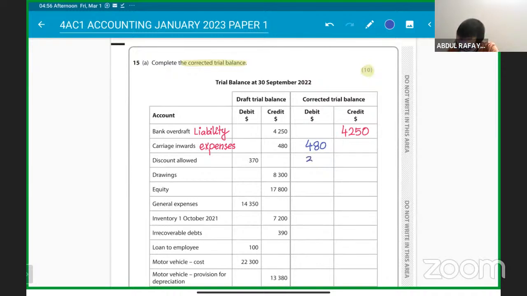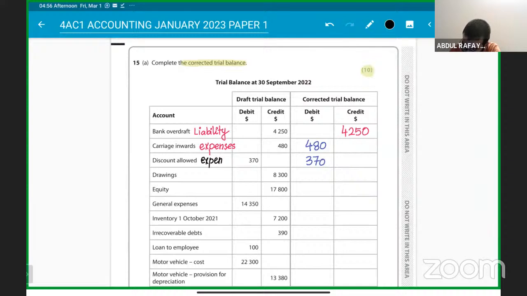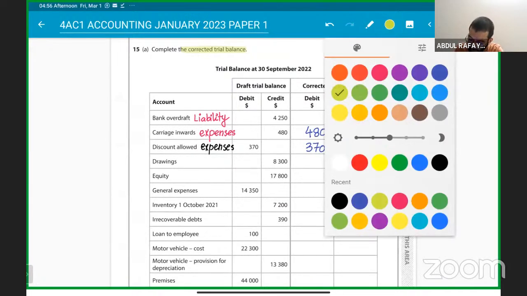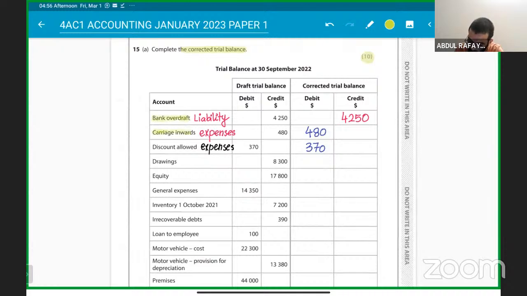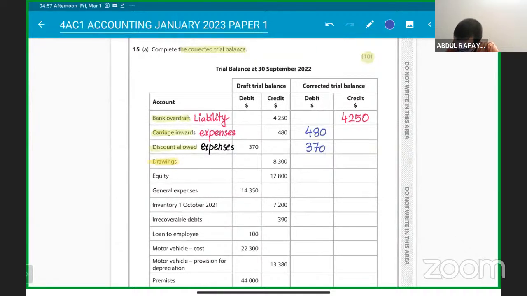Understood? Then discount allowed is an expense given to customers to make early payment. Discount is being allowed by us, sir. So discount allowed is an expense and expenses are always recorded on the debit side, right? Getting it clear? Any questions on this? The next thing is, sir, the drawings. Everyone must know that drawings is the contra to capital. Because capital is always recorded on the credit side, drawings are basically contra to it, so they will be recorded on the debit side. So this is one wrong as well. 8300 will come on the debit side. Got this clear? No problem, right?